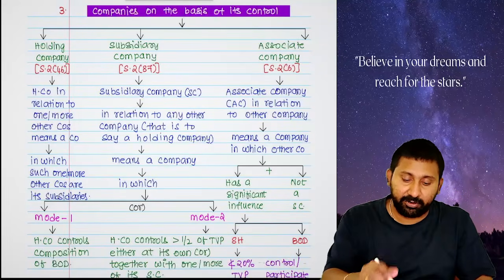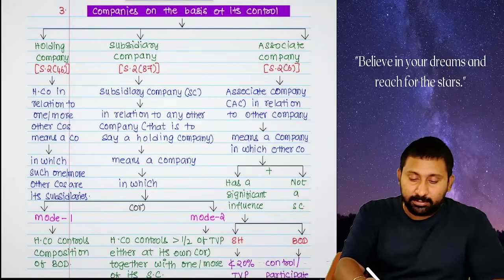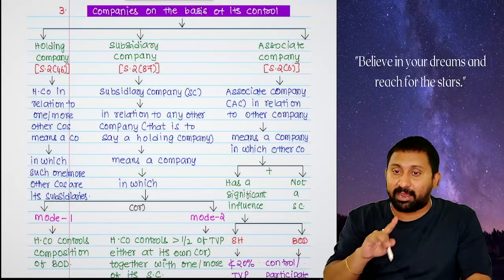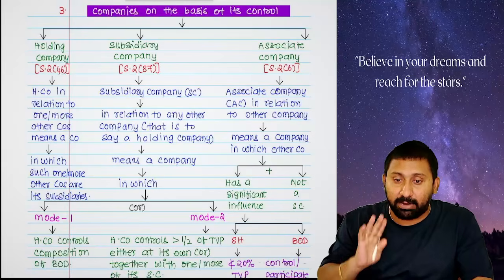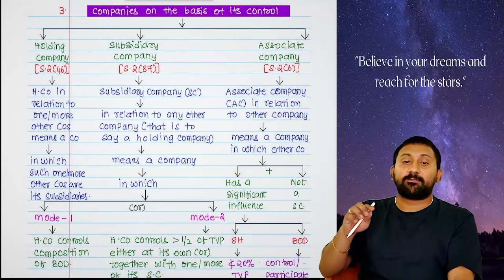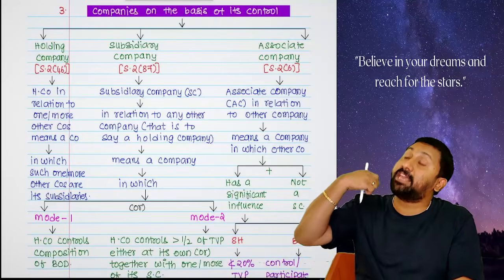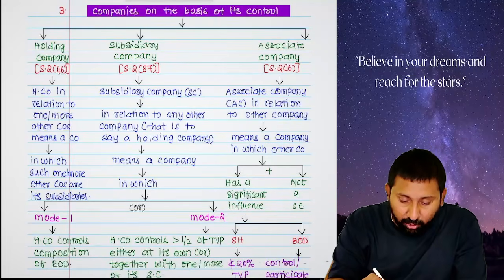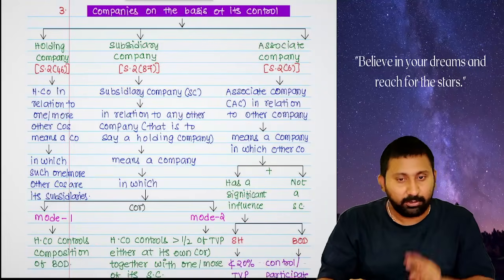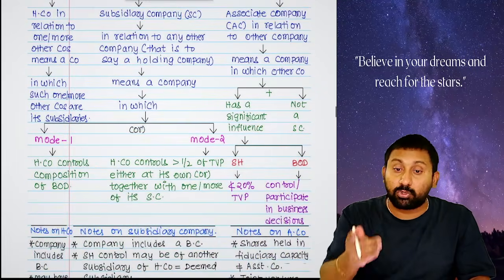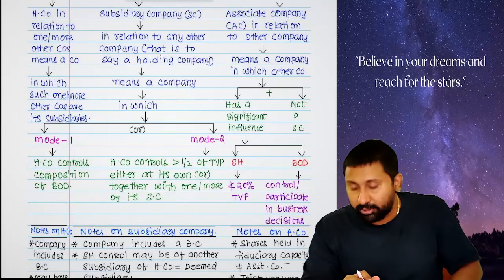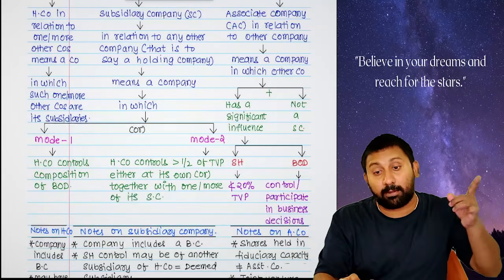Okay. Subsidiary. Same. Subsidiary in relation to one or more other companies, because one holding company can have multiple subsidiaries, but one subsidiary cannot have multiple holdings. Therefore, subsidiary company in relation to any other company, that is to say a holding company, means a company in which... So, how to become a subsidiary? Two chances are there. Through shareholding control or through board composition control.